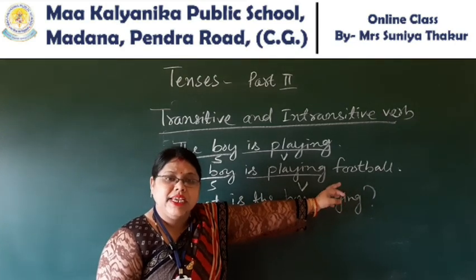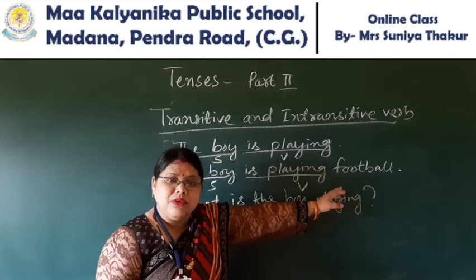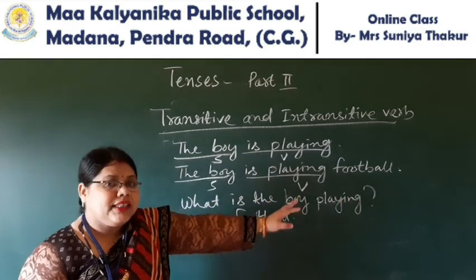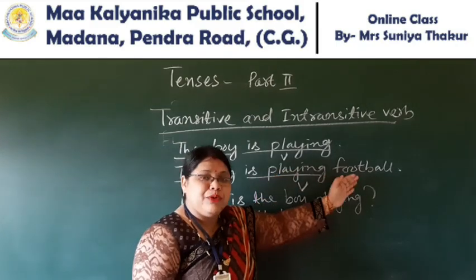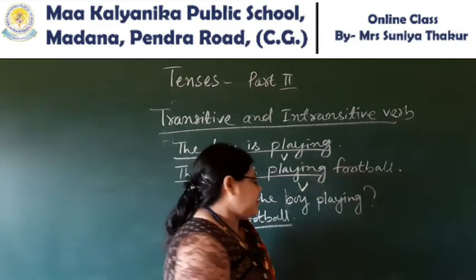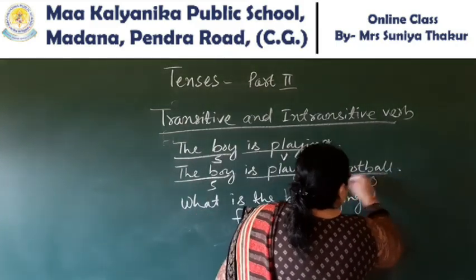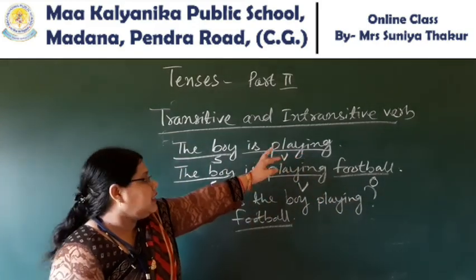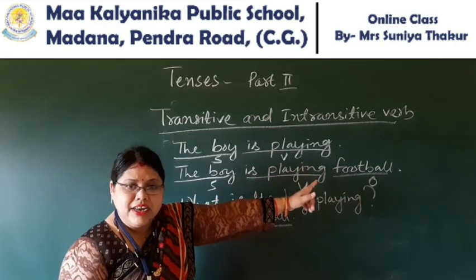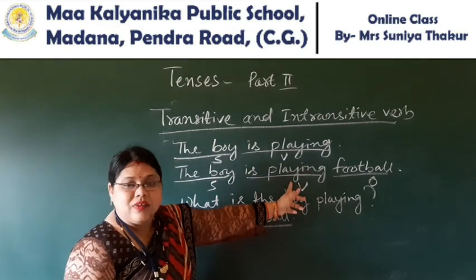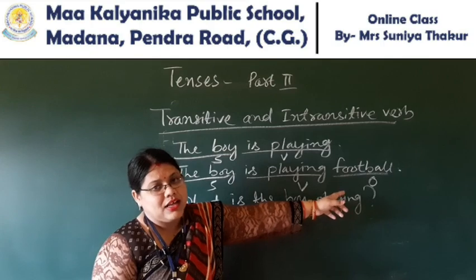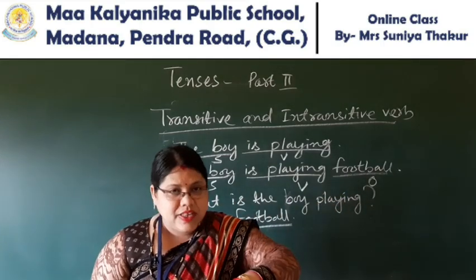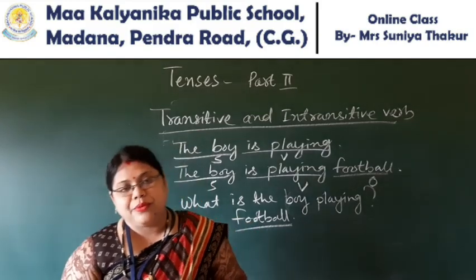If you get a word by making a question using what, that word is your object. So in the first example, this verb is not taking an object, but in this one playing is taking an object. If the verb is taking an object, that is a transitive verb.